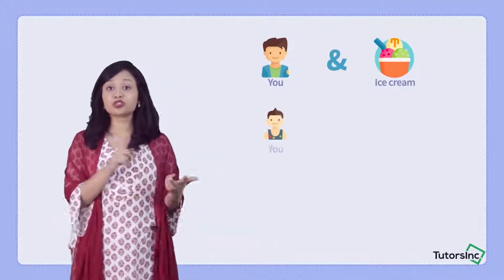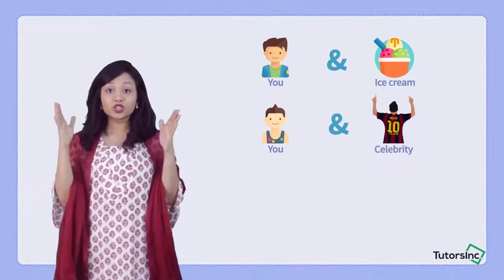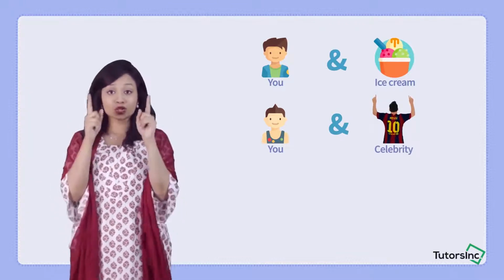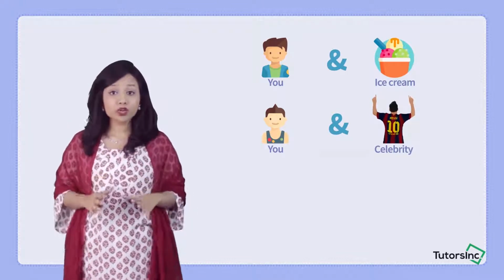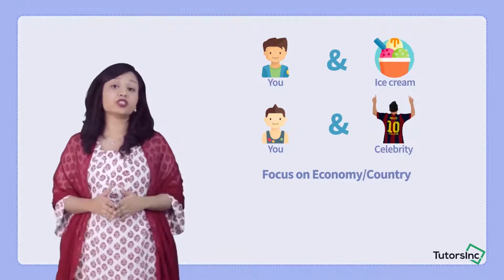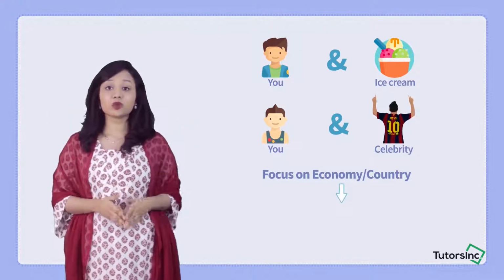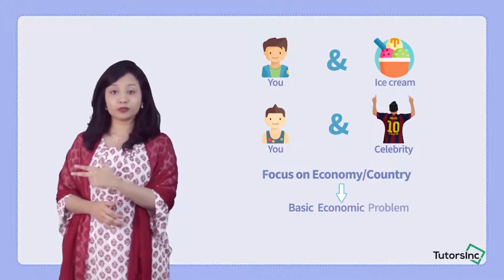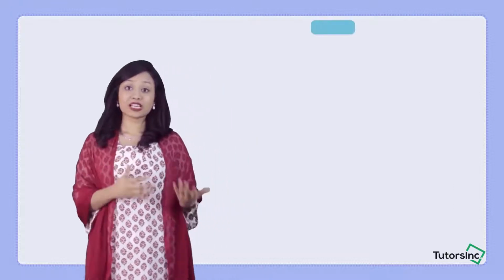Right? We've talked about you and ice cream. We've talked about you and the desire to meet your celebrity. So these were all focused only on you. Now, when we focus on the same problems in terms of the entire economy or the entire country, that's when we get our basic economic problem. So let's take examples to understand this term better, and explain the concept further.